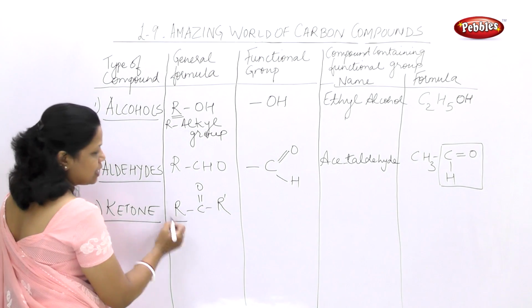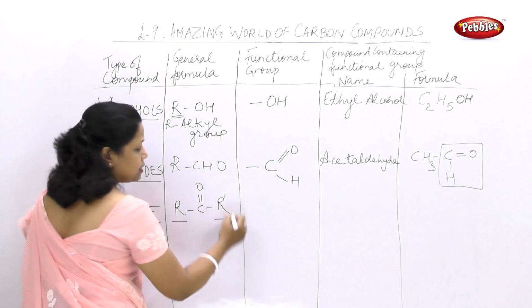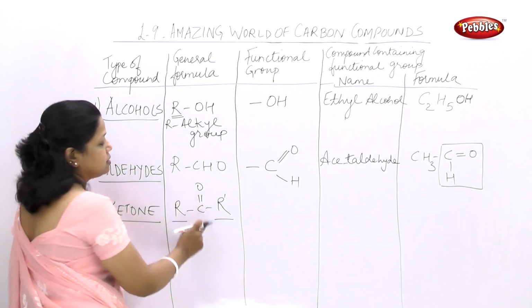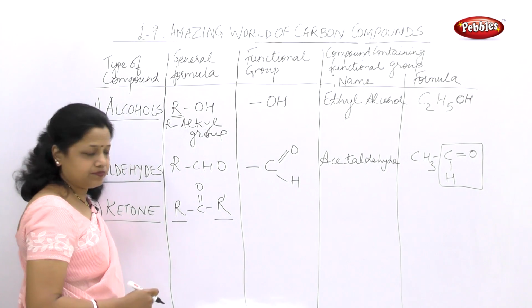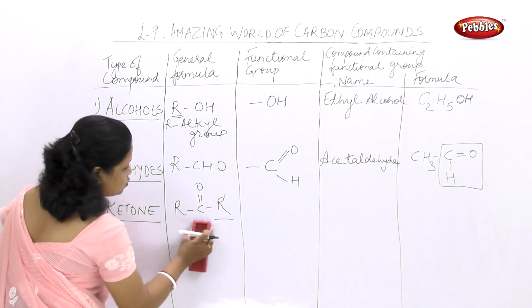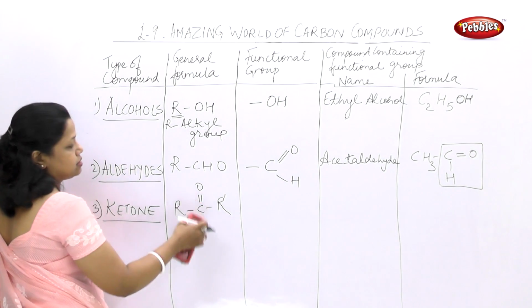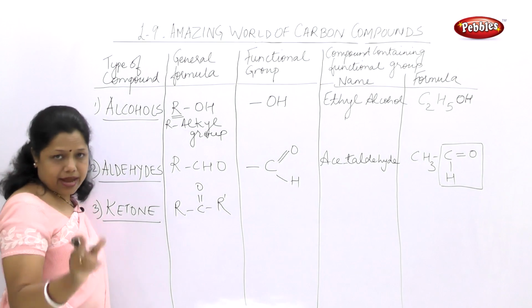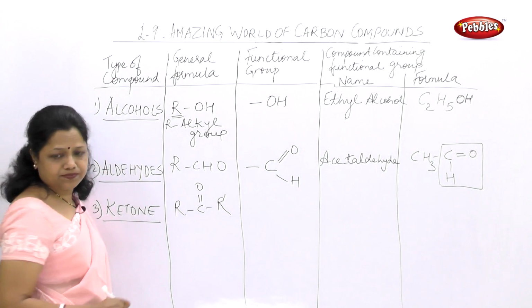That means here one alkyl group will be there, here another alkyl group will be there. In between, whichever C is coming, this CO is attached to it. So this is actually the way to write R dash C double bond O dash R dash. R and R dash are the alkyl groups.